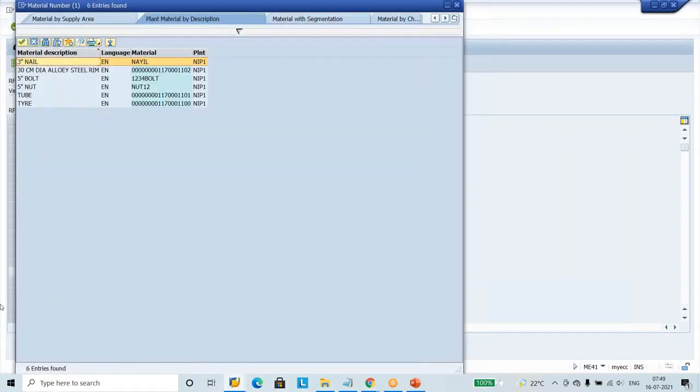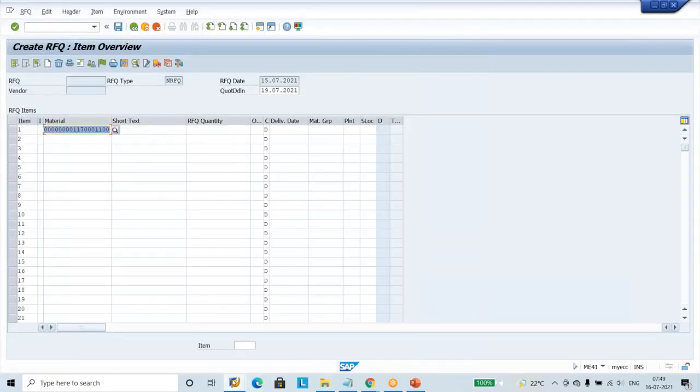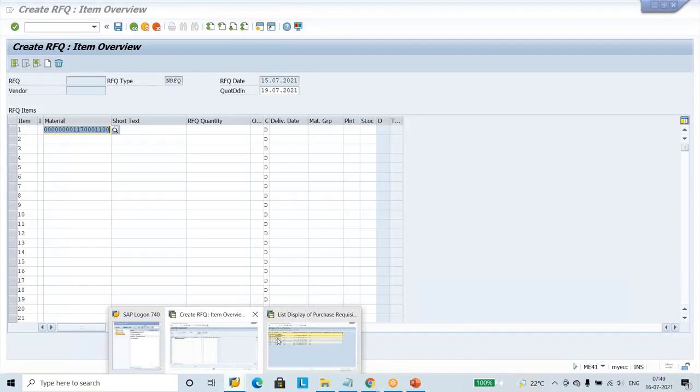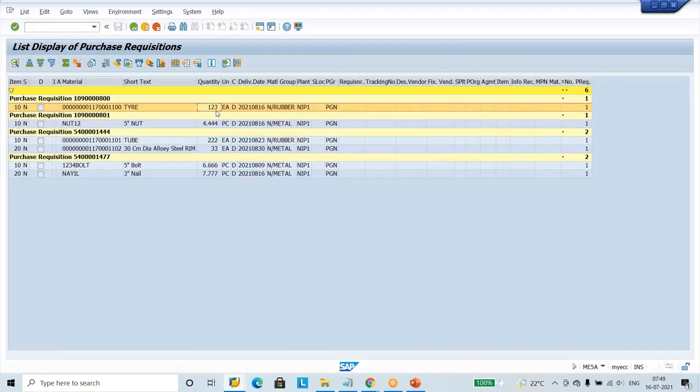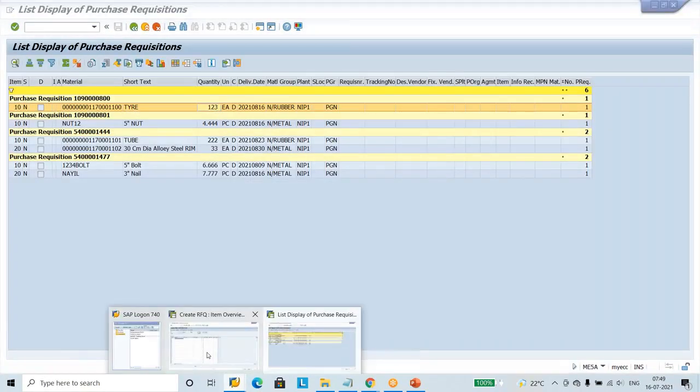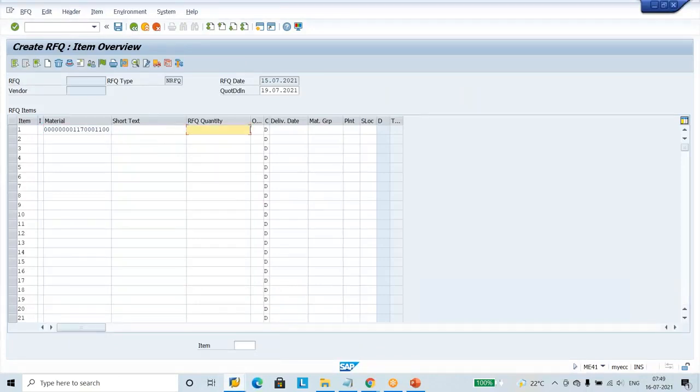In this one, tire is our product. Why is it tire? Because it is the tire, and 123 quantity. I am retyping again here 123 quantity.